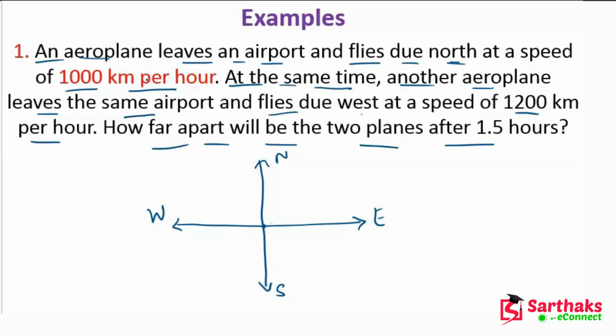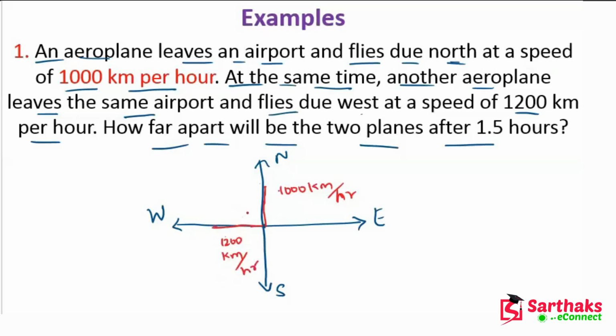One plane leaves the airport and flies due north, which means it goes in the direction of north from the origin, at a speed of 1000 km per hour. At the same time, another aeroplane flies due west, towards the west, at a speed of 1200 km per hour.